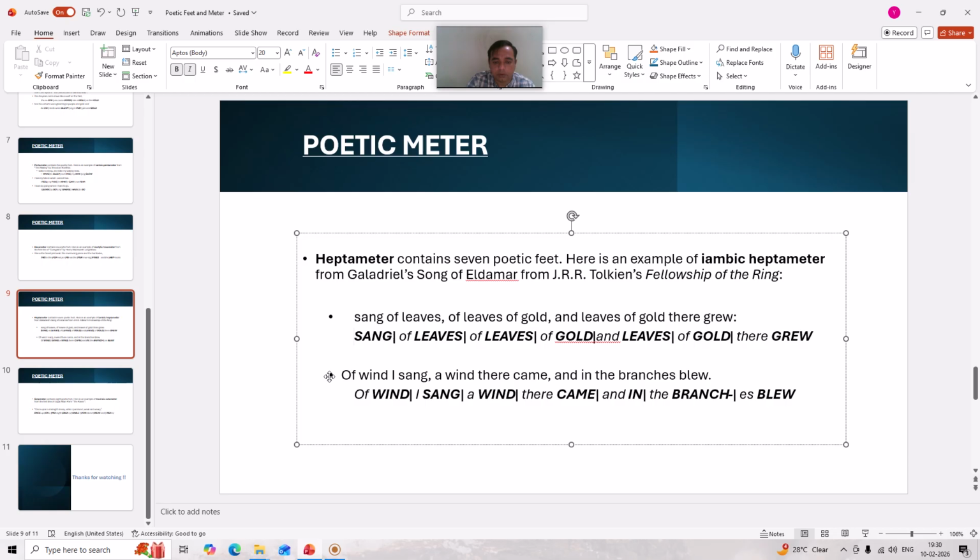Here an unstressed syllable is followed by a stressed syllable. This combination is repeated for 7 times, and that is why it becomes iambic heptameter, because in the iambic foot an unstressed syllable is followed by a stressed syllable.